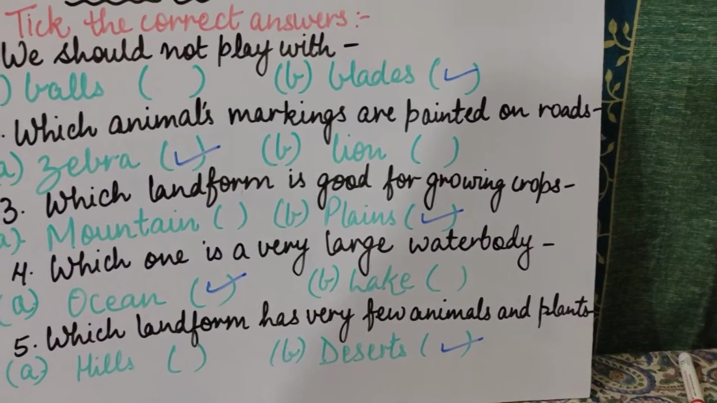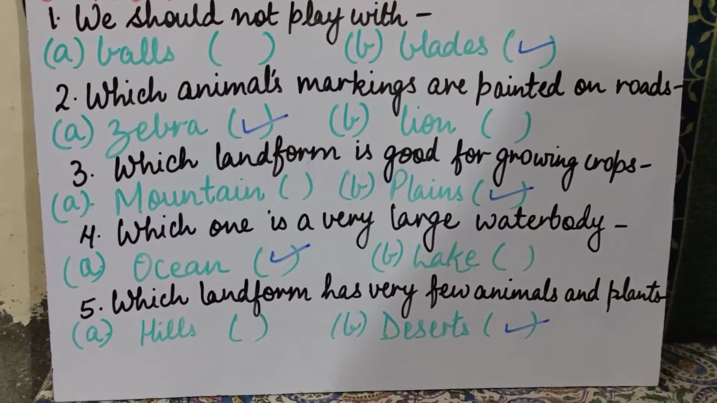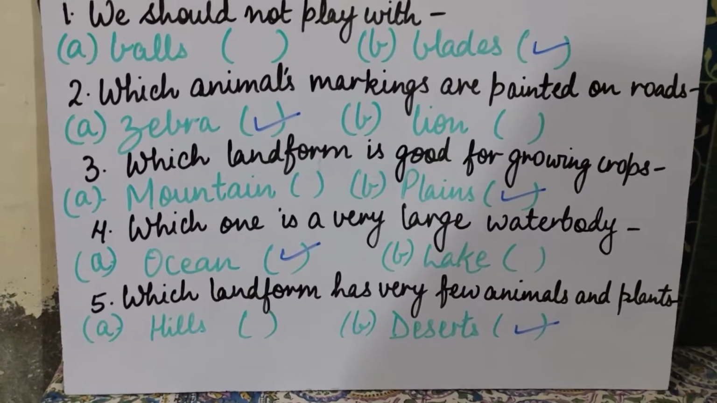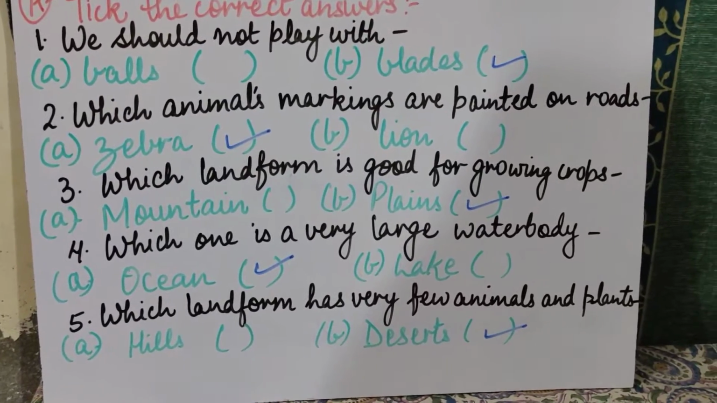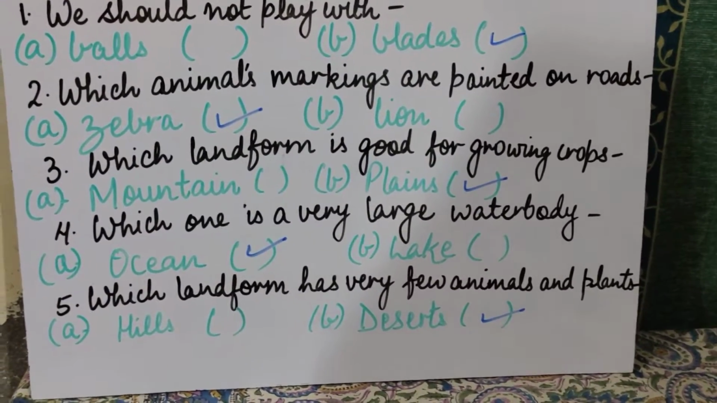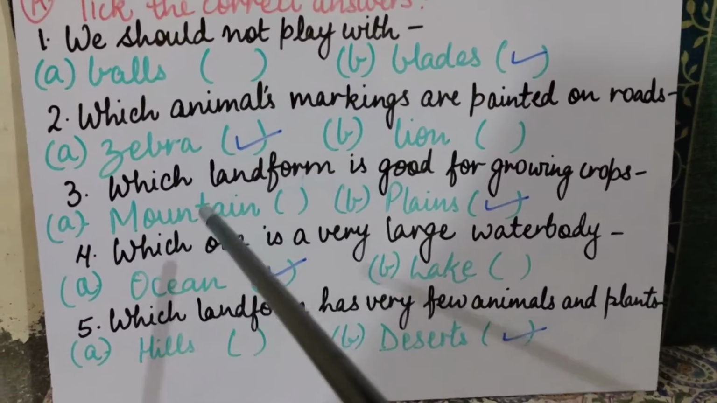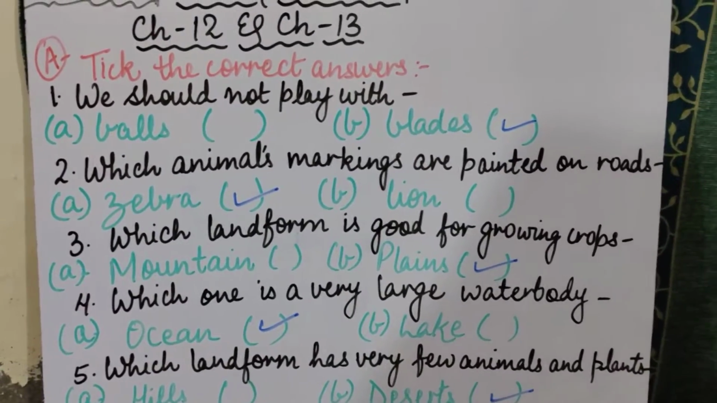Because mainly animals and plants require water, a lot of water, and only those animals and plants can survive there which require very little water. Now I hope these 5 questions are very clear to you all.